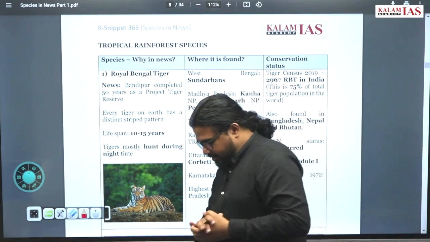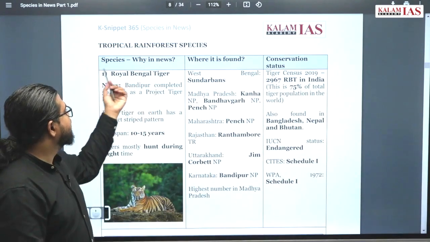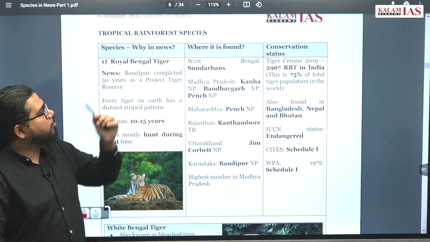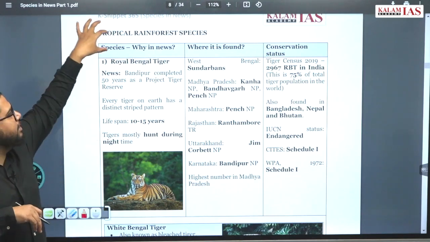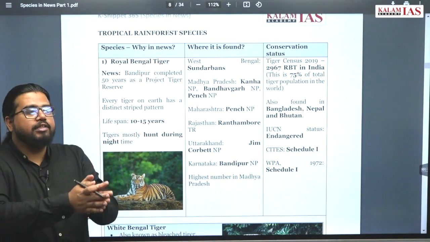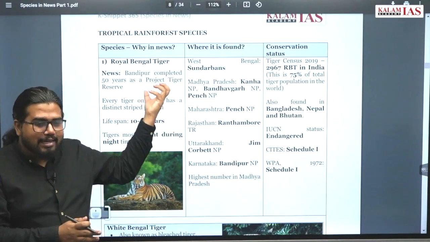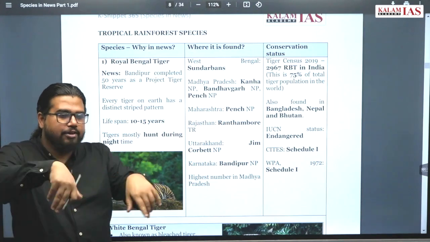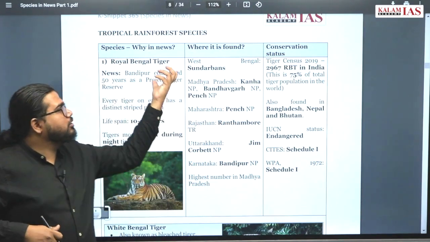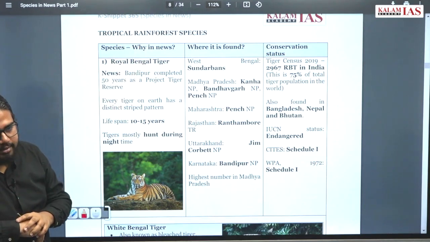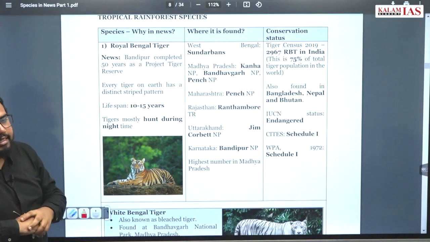Okay? Let's move ahead. First we are starting with mainly the tropical rainforest species. Even though we give the heading tropical rainforest species, many of these species have distribution across tropical rainforest as well as deciduous forest. So there will be some kind of overlap between these, but mostly we are focusing on tropical rainforest species to start. Start with the Royal Bengal tiger.